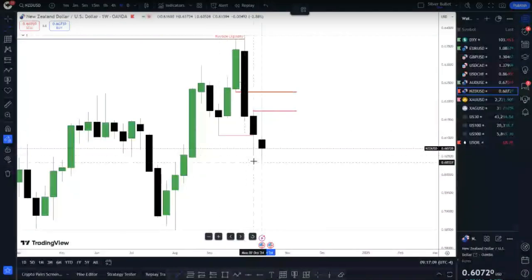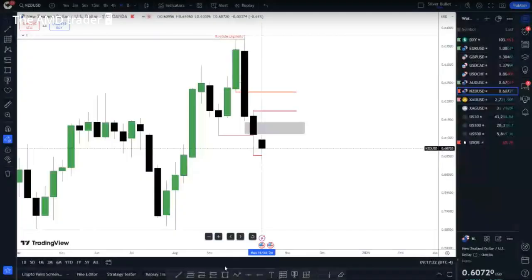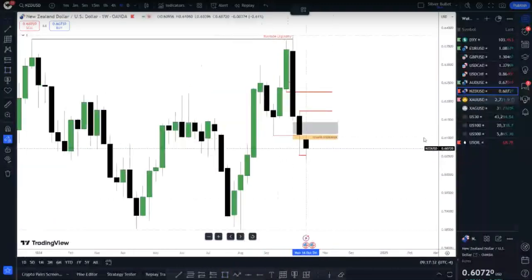We pushed below this low. Last week it pushed below it but closed above, indicating we'd like to get a bullish day, a bullish week, or we're anticipating price to be bullish at least to this fair value gap here. If not the fair value gap, you can also consider the volume imbalance, so which means I'll be careful with this one. I can also consider the volume imbalance when I see price back up to this level before it pushes lower. So that should be Kiwi.